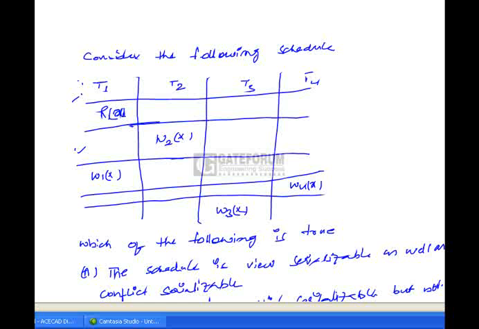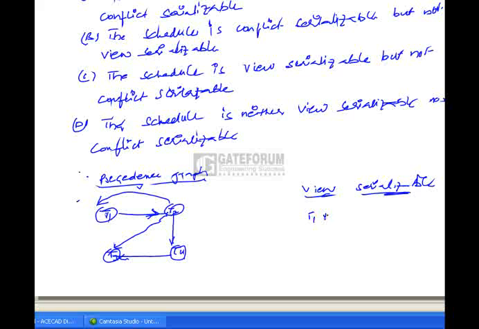That means if T1 reads the data item written by T2 in the given schedule, then in the equivalent serial schedule also T1 should read the data item written by T2. Then the given schedule is view serializable.